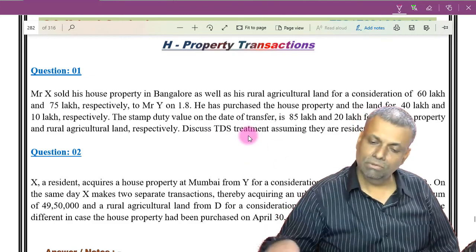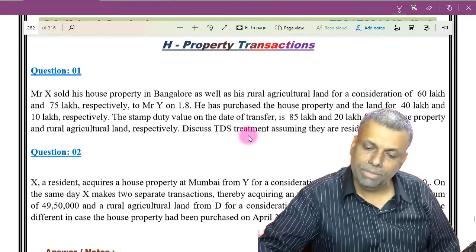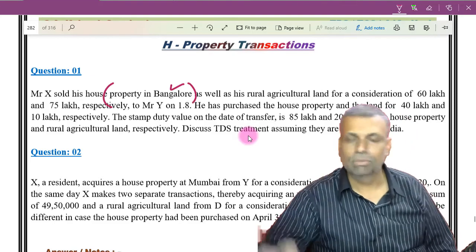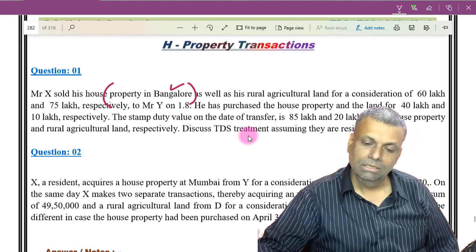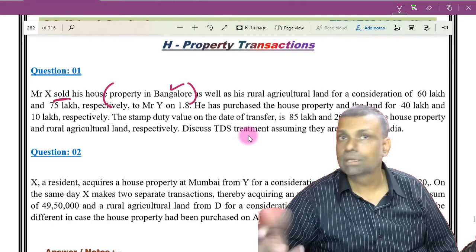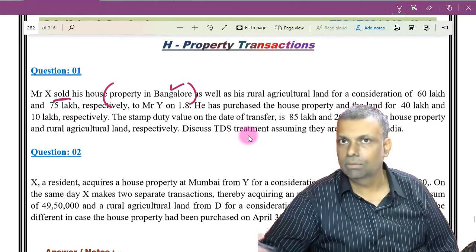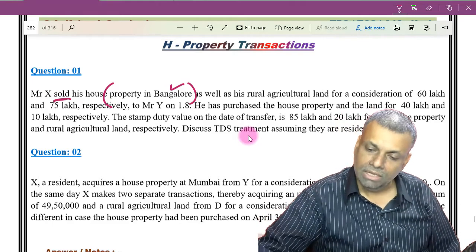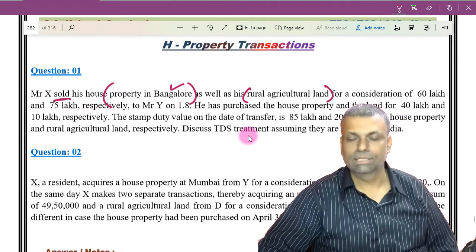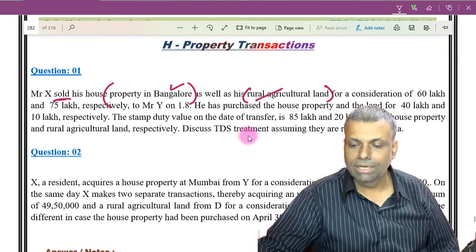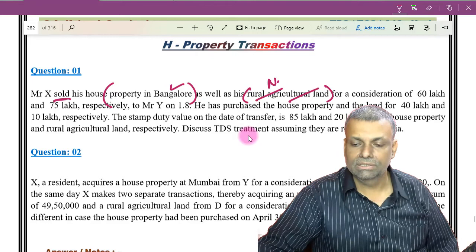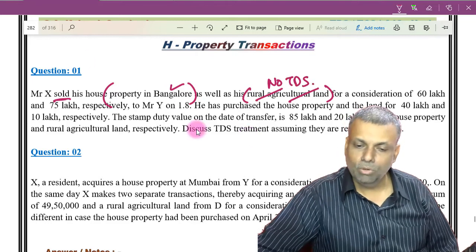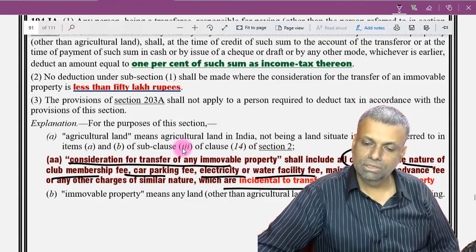Okay. So now first of all, see, property at Bangalore, this will have a TDS compliance subject to that basic limit and all that. This is a normal sale transaction, so compulsory acquisition is not there. So forget about compulsory acquisition in the question. The rural agricultural land is transacted. Okay, so for rural agricultural land, there will be no question of any TDS. Okay, that point also I would like to bring very much clearer to you.